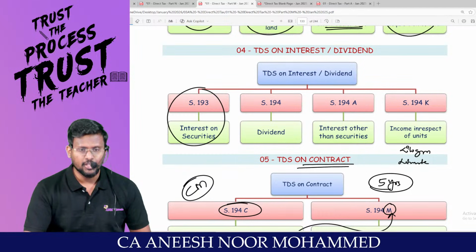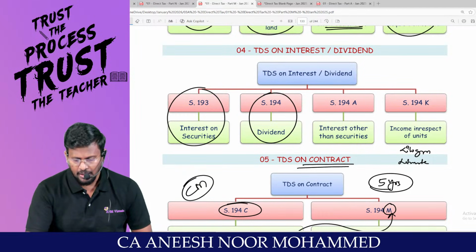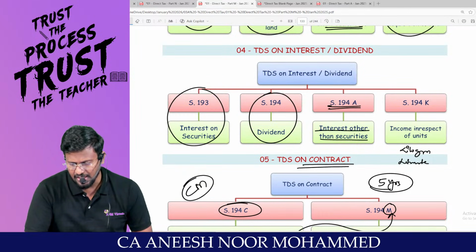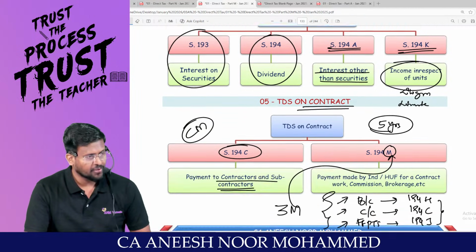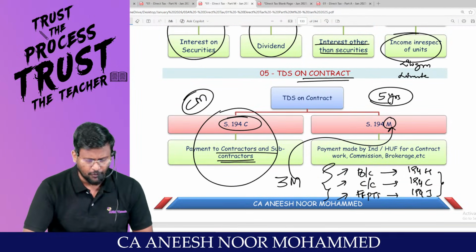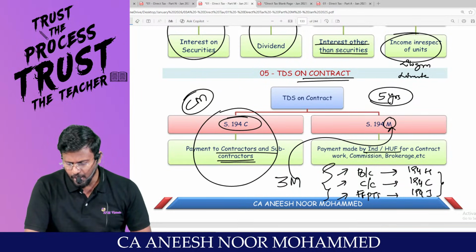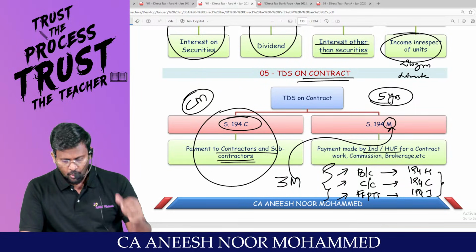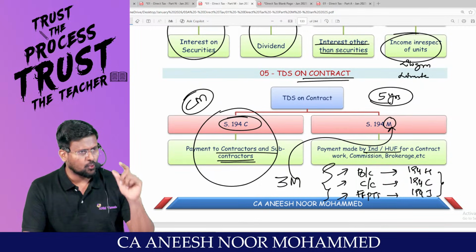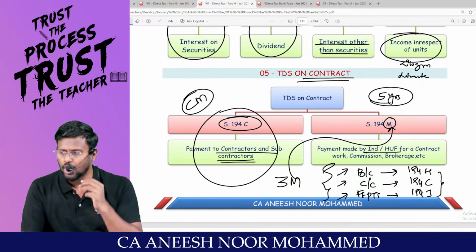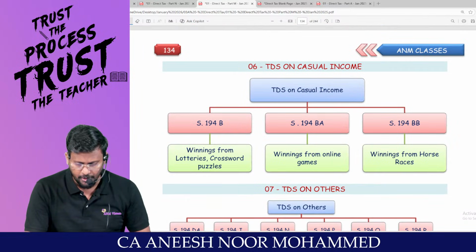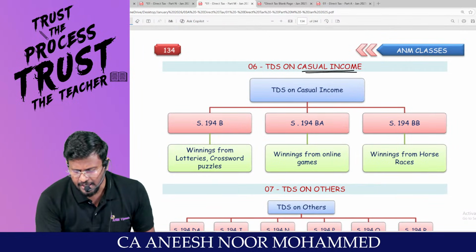193, interest on securities. 194, dividend. 194A, interest other than interest on securities. 194K, income in respect of units. 194C, payment to contractor or subcontractor. 194M, payment made by individual or HUF for 194H, 194C, 194J, but those sections are not applicable, then the alternative section 194M applies. Next, TDS on casual income.